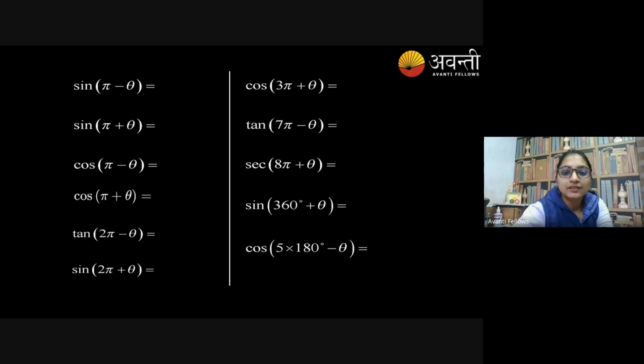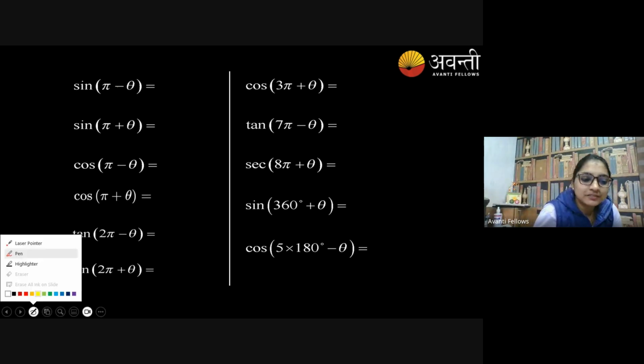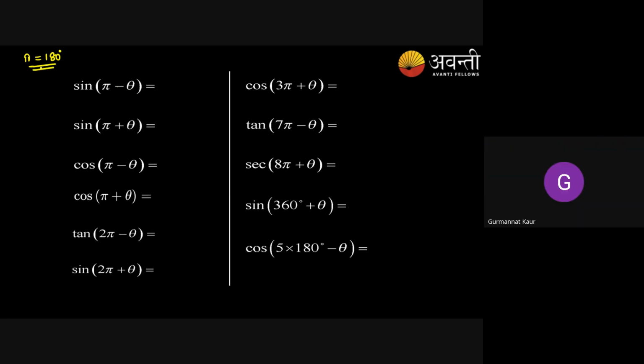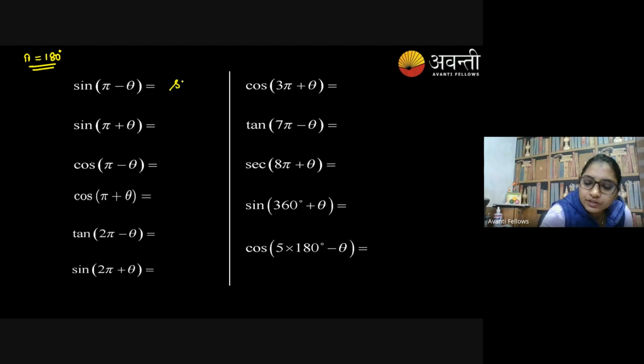So Gurmannat, sine of pi minus theta. Pi means 180. Let me write it for you guys that pi is 180 degrees. Sine theta. Okay, great, because we are in the second quadrant. Then sine of pi plus theta?